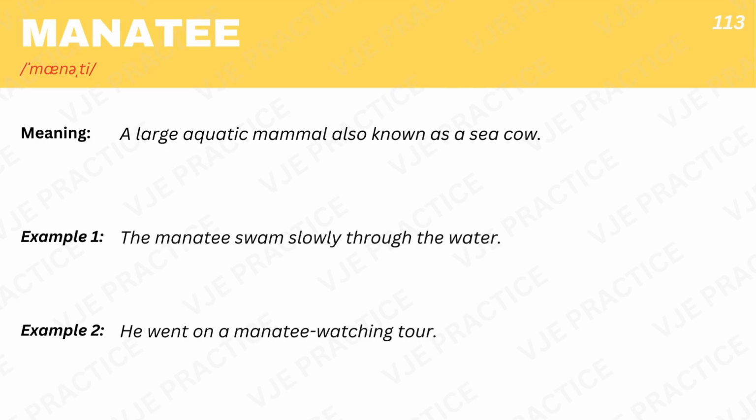Manatee, a large aquatic mammal also known as a sea cow. Example 1. The manatee swam slowly through the water. Example 2. He went on a manatee watching tour.